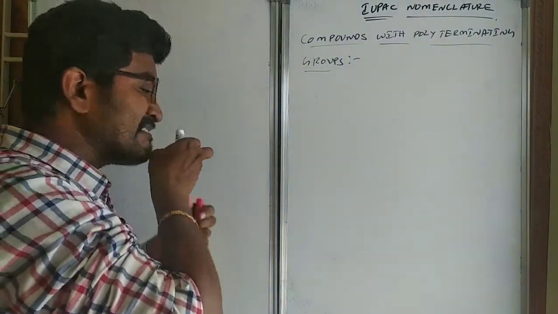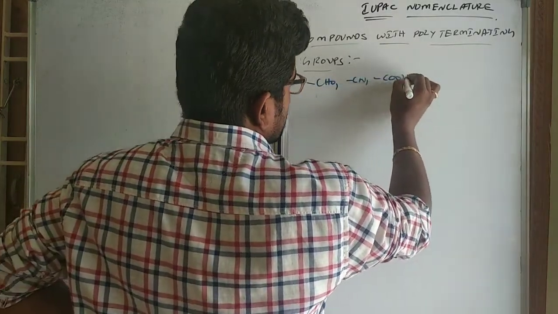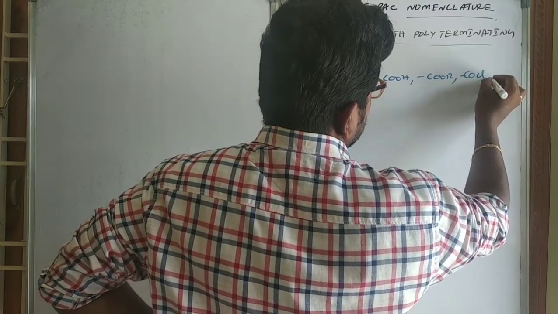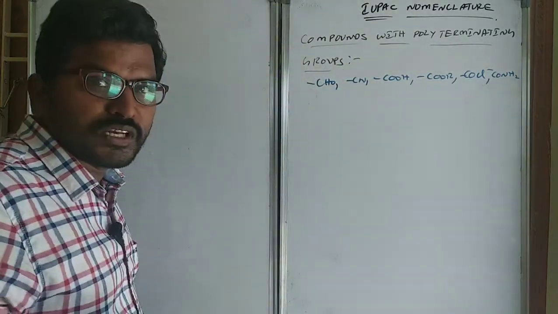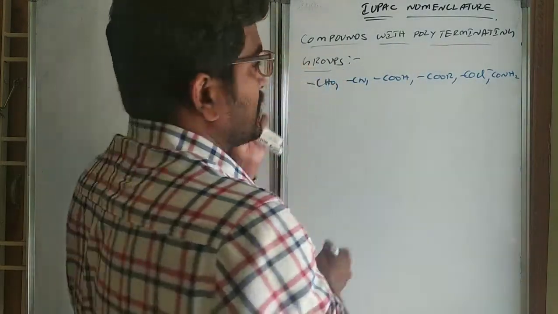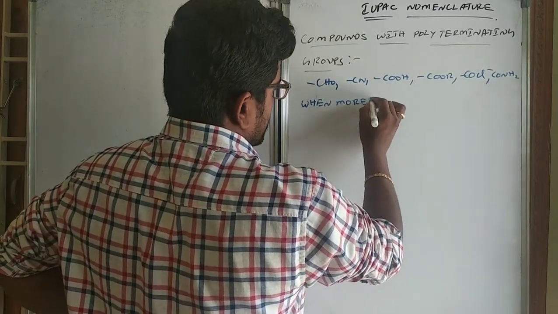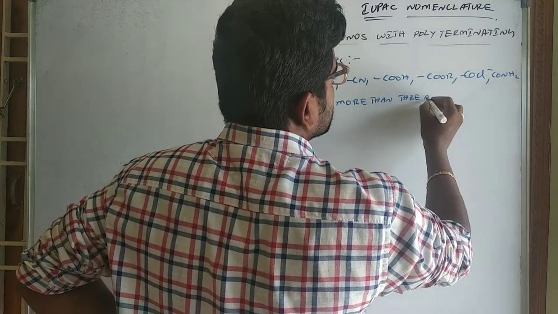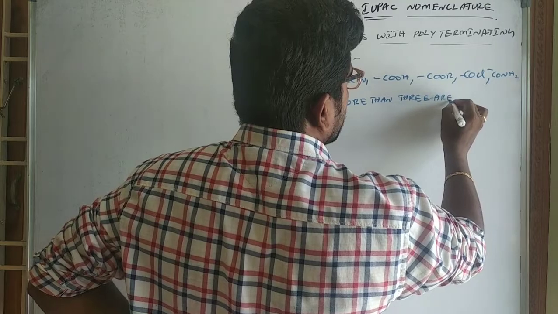We know very well: CHO, CN, COOH, COOR, COCl, CONH2. These kinds of groups are known as polyterminating groups when more than 3 are present.